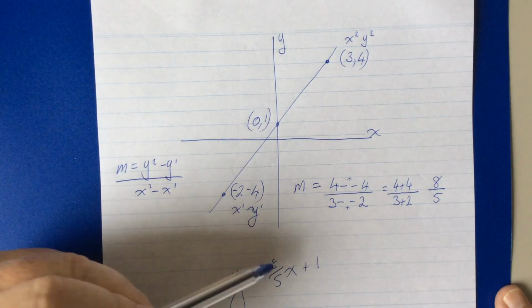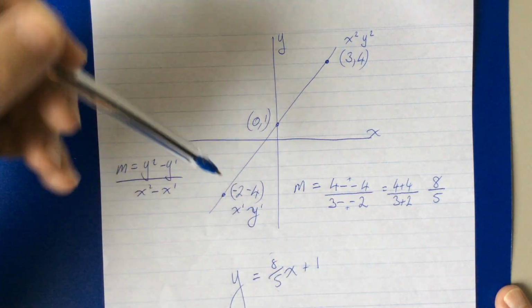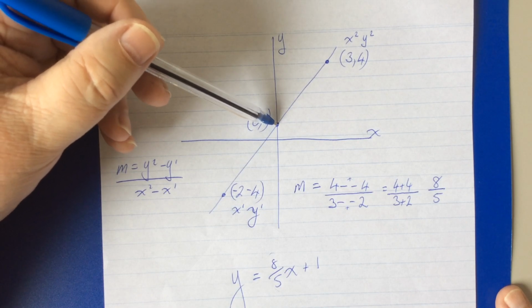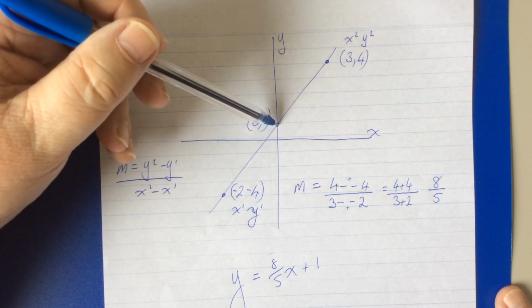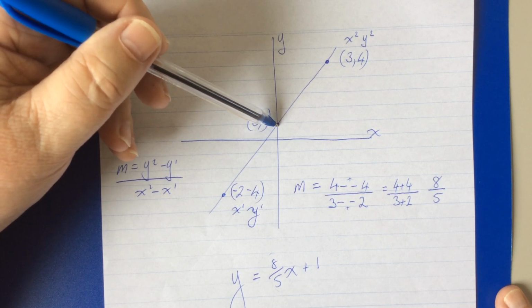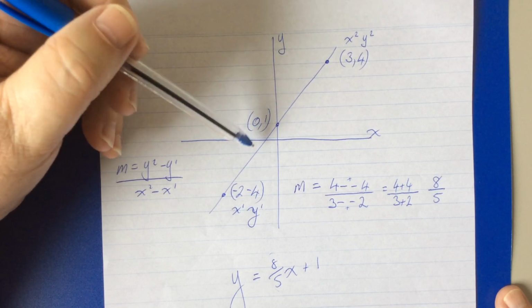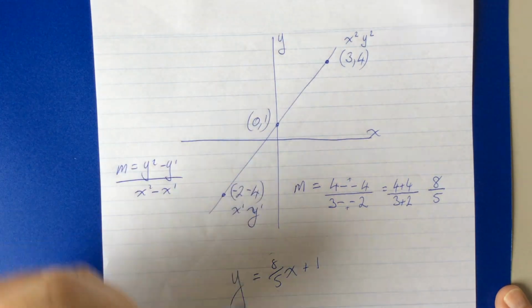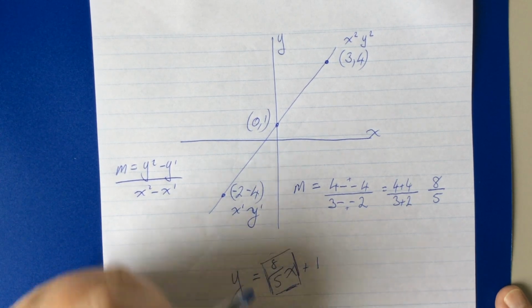So the equation of this line is 8 over 5x, because the gradient sits beside that. And although it's not specifically covered in this video, we did have a y-intercept here, and I'm assuming that I put it in the correct place, but I haven't checked. But just for the sake of completeness, we'll say that this is where the y-intercept is at 0, 1, and that's where it goes in the equation. But fundamentally, today, we're interested in what goes on here and how we calculate it.